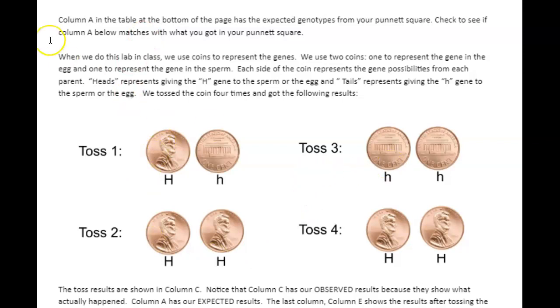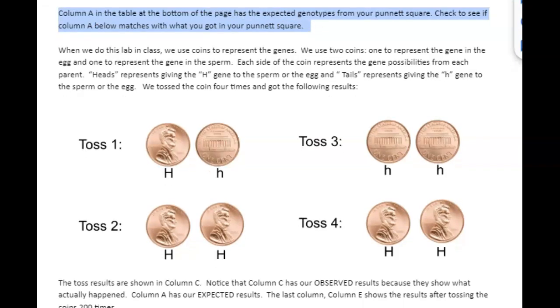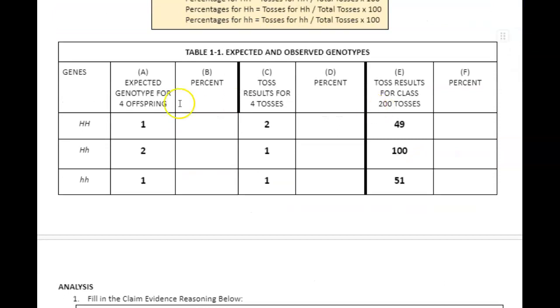We're not actually going to flip coins. But the first thing it says here is column A at the table at the bottom of the page has the expected genotypes from your Punnett square. Check to see if they match. So look at column A here.